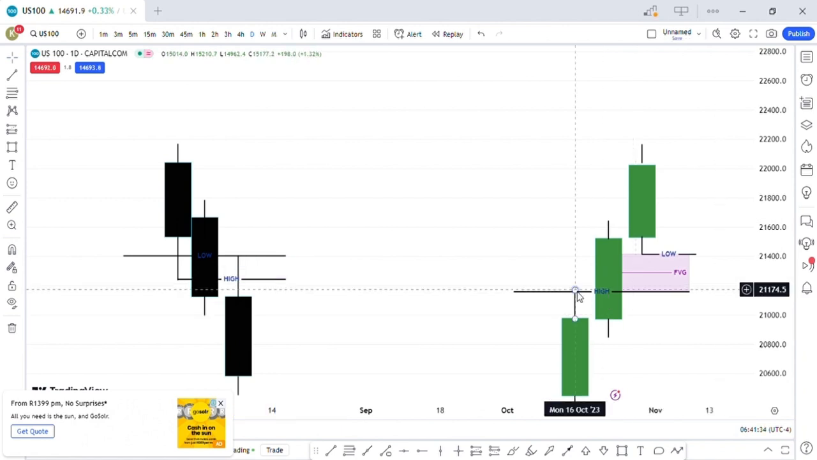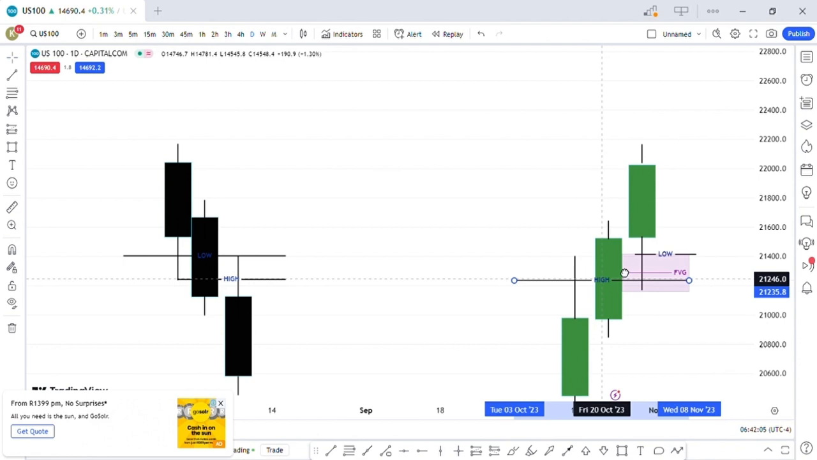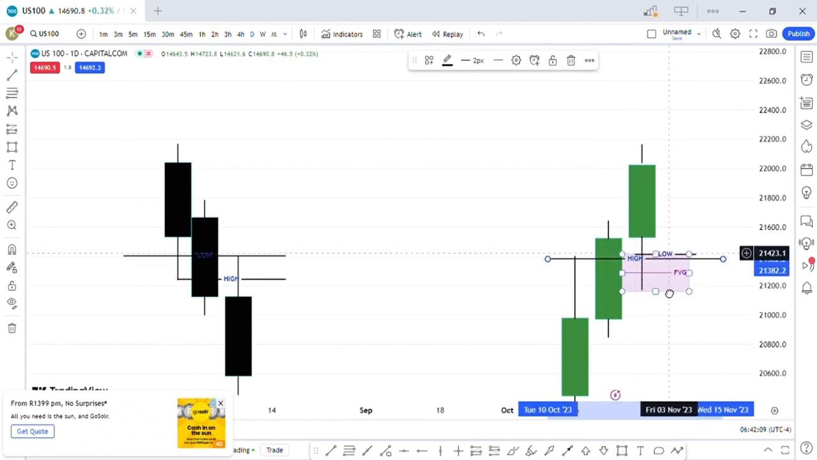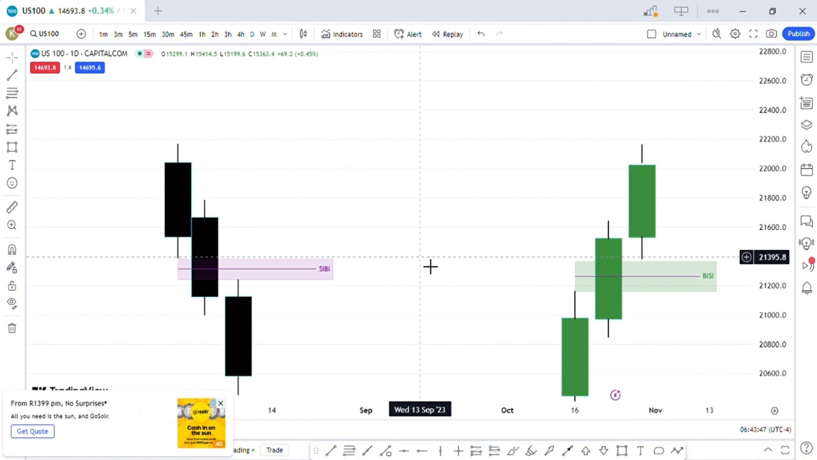Similarly with the bullish fair value gap, if you extend this high to here and extend this low to here, you realize that the first candle's high does overlap with the third candle's low. So similarly in this instance, a fair value gap does not exist. Okay, now that we know what a fair value gap is and what's not a fair value gap, let's look at what is a SIBI and what is a BISI.